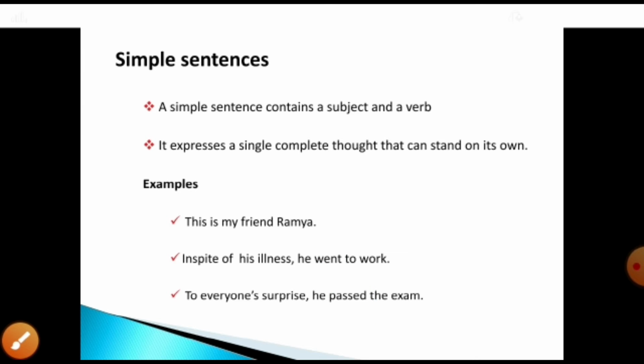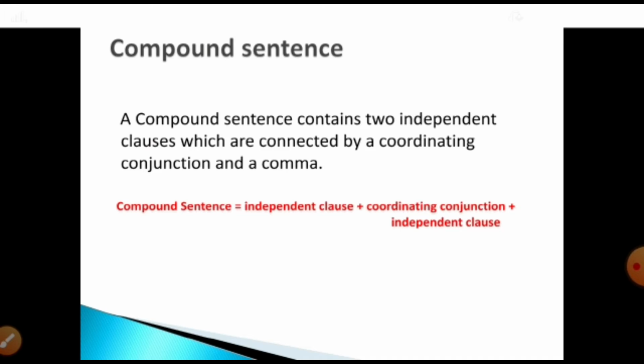Can you get a clear idea of what is simple sentence? I hope you all understand what is simple sentence. Then coming to the next one, compound sentence. See, when the sentence has more than one verb, we can assume that it can be a compound or complex sentence இருக்கலாம் அப்படின்றதை we can get an idea, okay? Because simple sentence has only one verb, okay. Then coming to the next one, compound sentence.